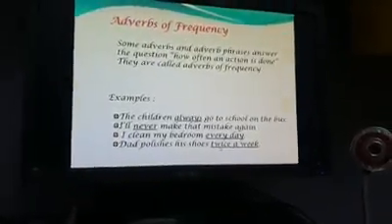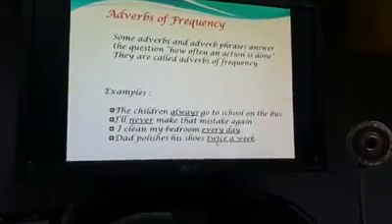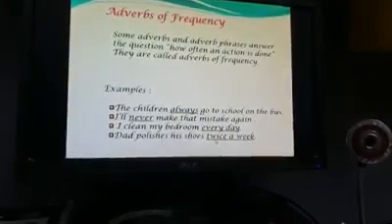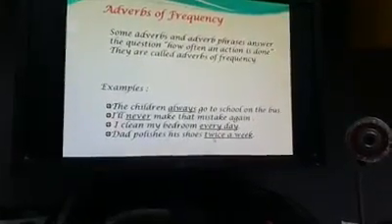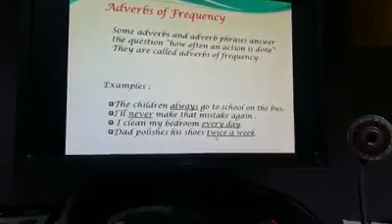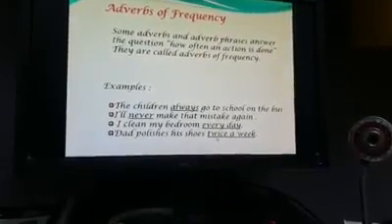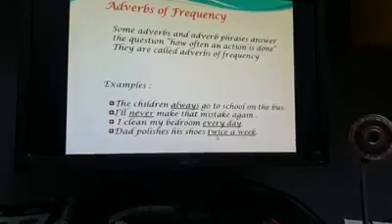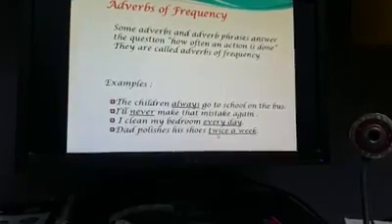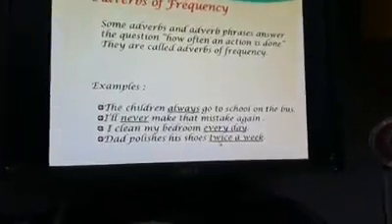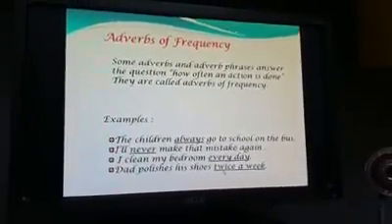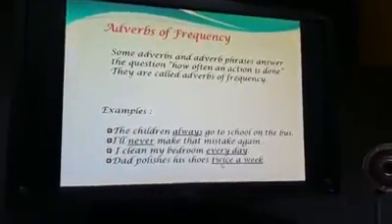Adverbs or adverb phrases of frequency answer the question how often an action is done. They are called adverbs of frequency. The children always go to school on the bus. I'll never make that mistake again. I clean my bedroom every day. Dad polishes his shoes twice a week.